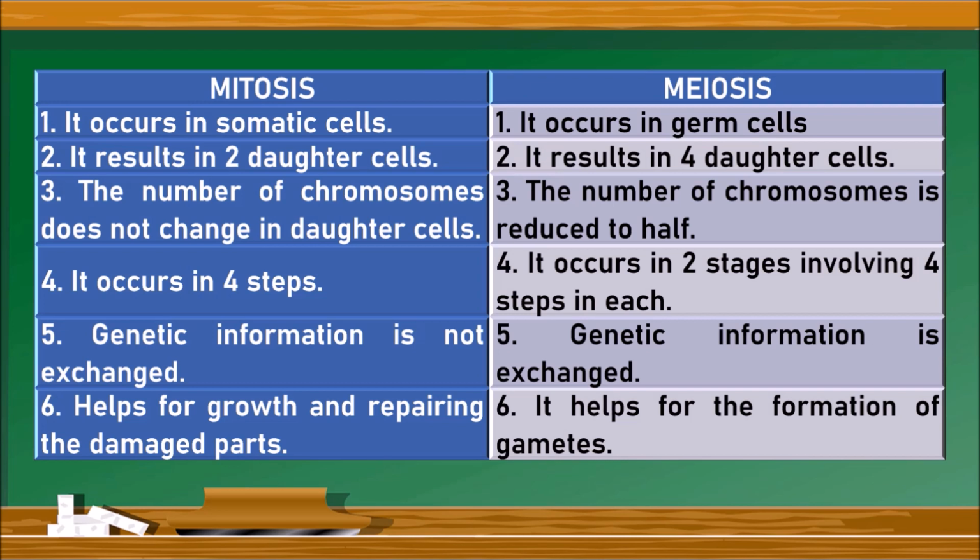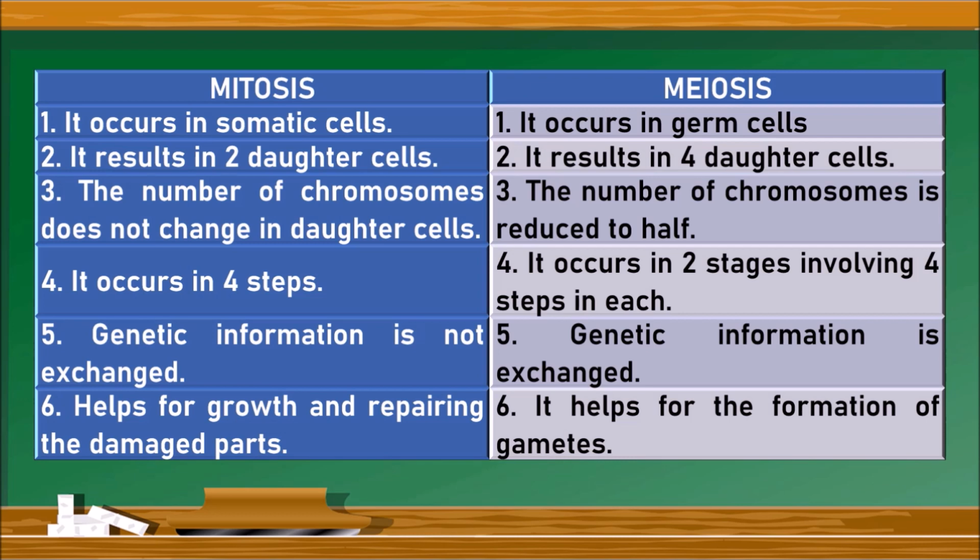In mitosis, the number of chromosomes does not change in the daughter cells. Means the number of chromosomes in the parent cell is equal to the number of chromosomes in the daughter cells. But in meiosis, the number of chromosomes is reduced to half. And mitosis occurs in 4 steps. But meiosis occurs in 2 stages involving 4 steps in each.